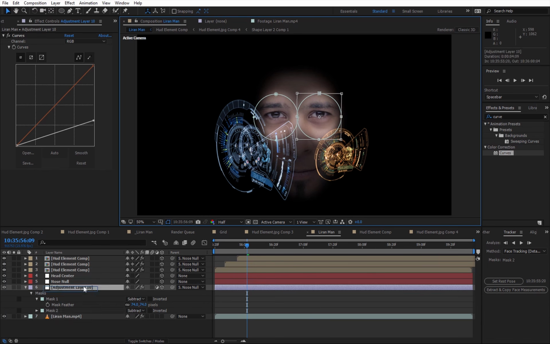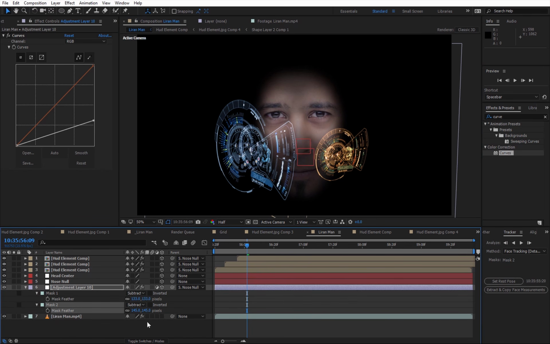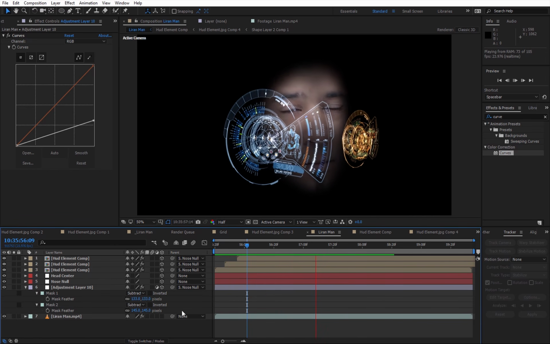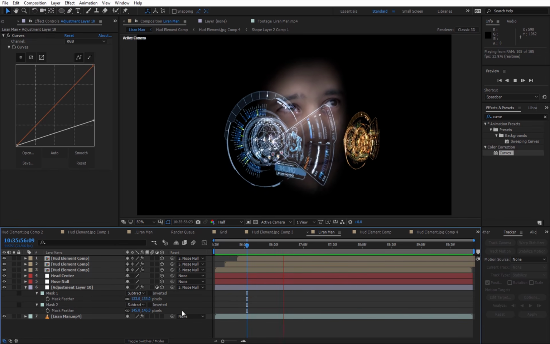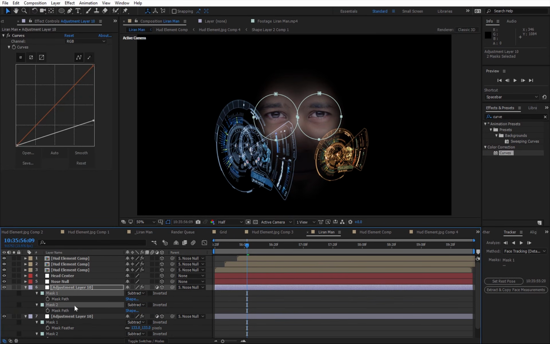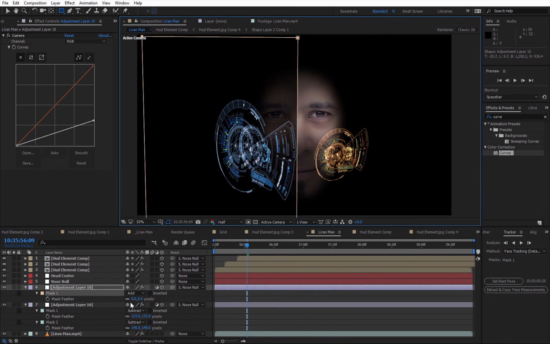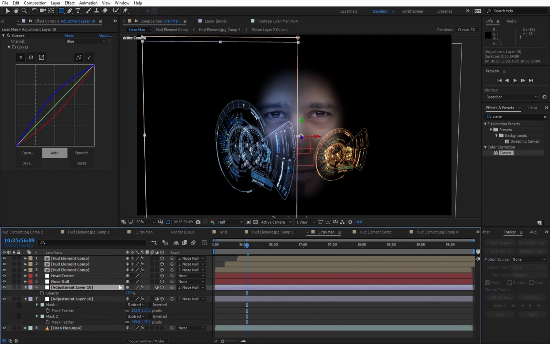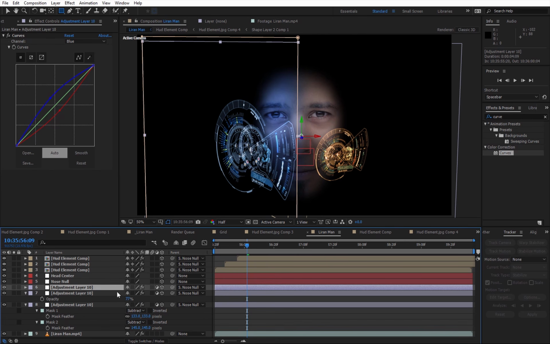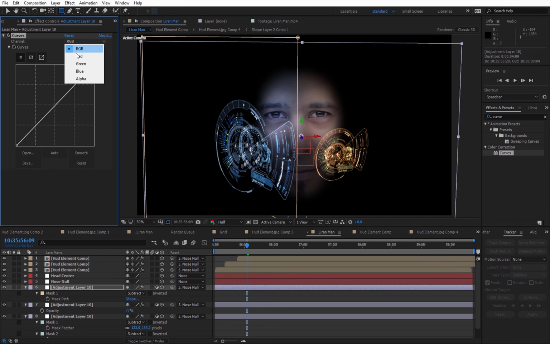I'm gonna take the feather up so it doesn't look like goggles. And now I have this cool color correction that is not over my eyes. And I'm gonna duplicate this layer, and I'm gonna remove the mask, and I'm gonna create another big mask. So I'm gonna have one side of my face that's gonna be bluish, and maybe I'm gonna take the opacity down, and I'm gonna duplicate this layer, and I'm gonna take the mask and subtract it, and this part of my face will be orange.